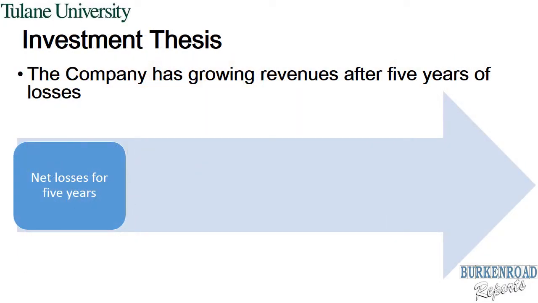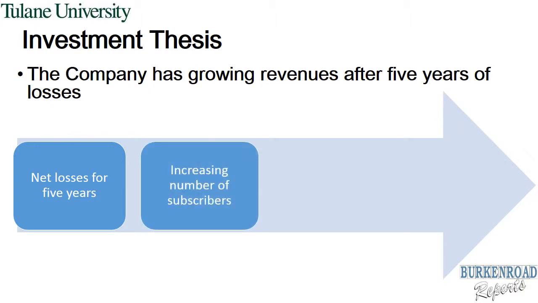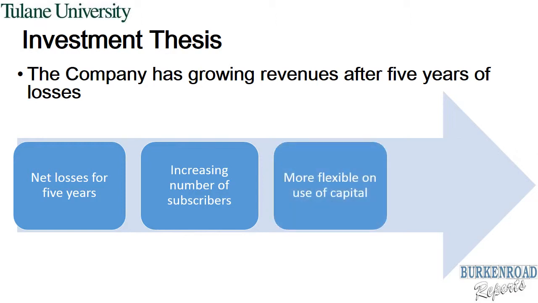The company has been operating at net losses consistently for the past 5 years. These losses are due to the high expenses associated with launching a new satellite system. However, the growth of Globalstar's subscribers from the second-generation satellites will help the company increase revenue and reduce net operating losses. Also, without further capital expenditures on satellites, the company will be more flexible on its use of capital.